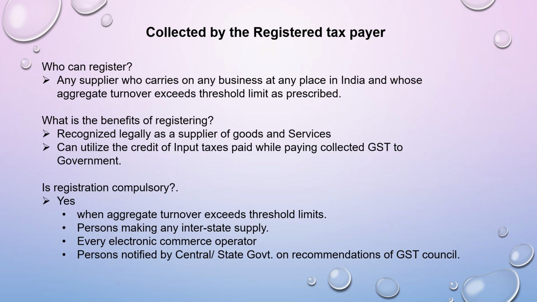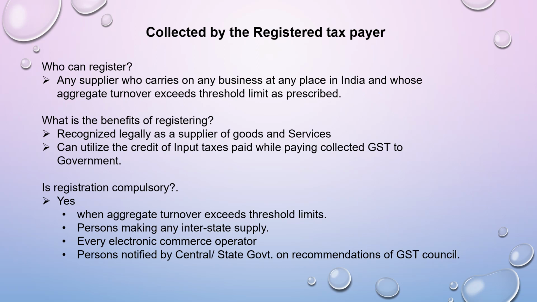Previously it was around 20 lakh, but now it is around 40 lakhs. So when the turnover exceeds 40 lakhs, at that point of time, the particular supplier will have to compulsorily register under GST and start collecting GST on the supply that he makes. Now you would say, what would be the benefits of registering under GST? First thing is that when he is registered under GST, he is legally recognized as a supplier of goods and services because he has a GST number.